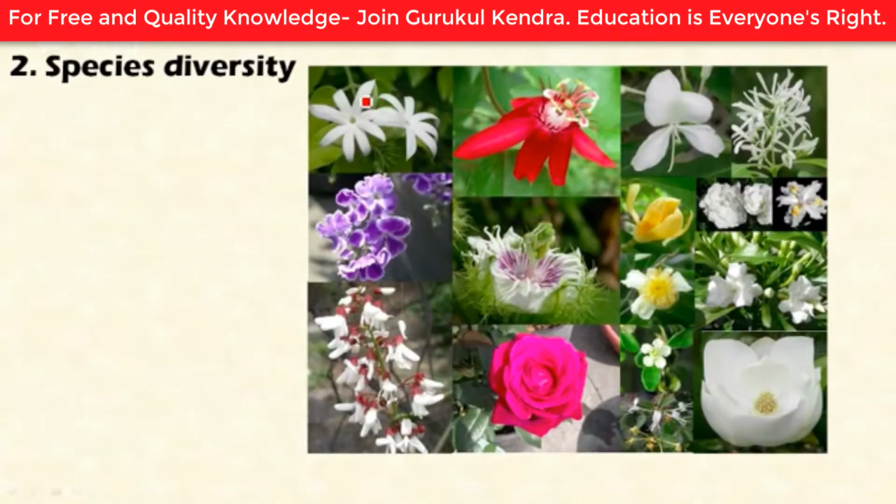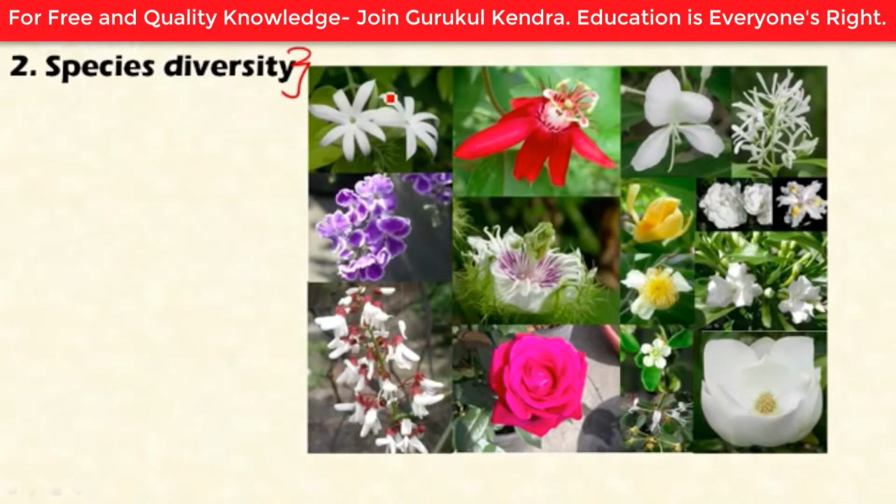The second is species diversity. Species diversity refers to the variety of living organisms on the earth. This is the variety between the species. A species is an organism which has the capacity to interbreed. Different species cannot interbreed with each other. So this is the criterion for species.